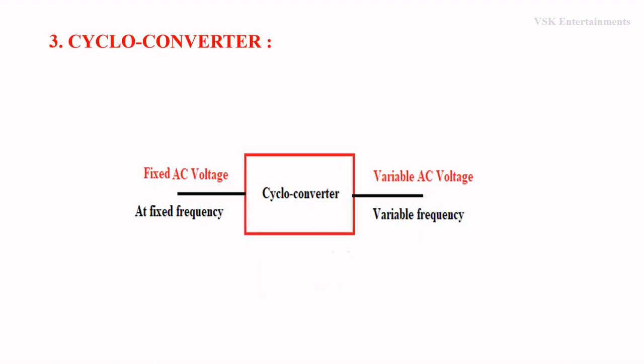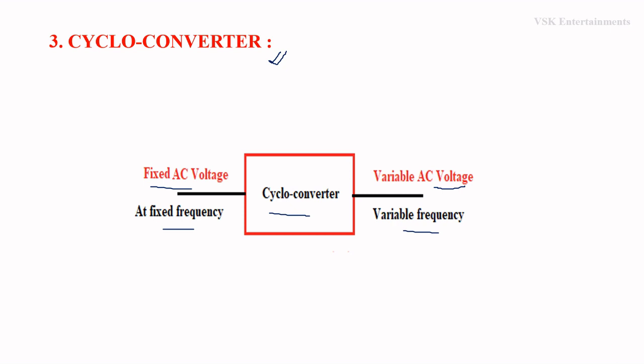Coming to the third type of converter, that is cycloconverter. Cycloconverter is a circuit which converts fixed AC voltage at fixed frequency to variable AC voltage at variable frequency. The concept of AC voltage regulator and cycloconverter are the same, which converts fixed AC voltage to variable AC voltage.